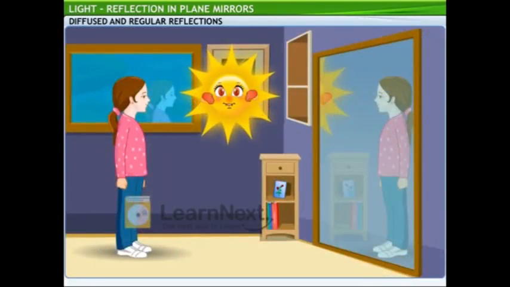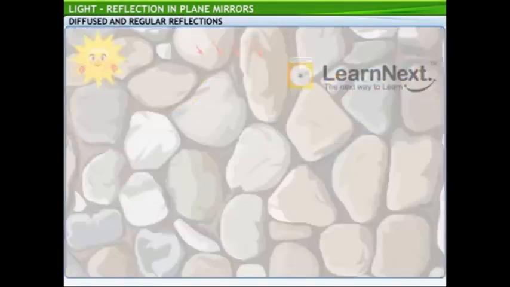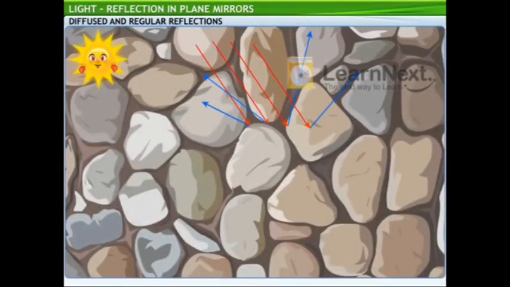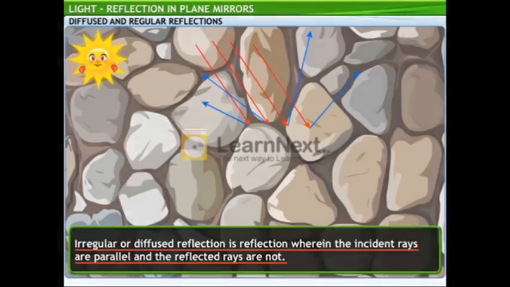Yes, the laws of reflection apply to all surfaces. But then, why can't I see my reflection on other surfaces, like a wall for instance? That's because light rays incident on surfaces like a wall are parallel, but the reflected rays are not. This happens because the surface of the wall is irregular. The reflection from such irregular surfaces is called irregular or diffused reflection.